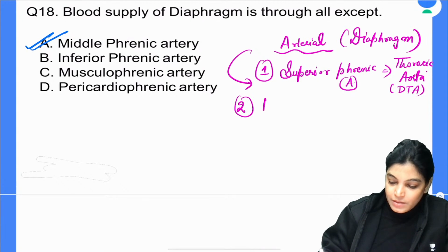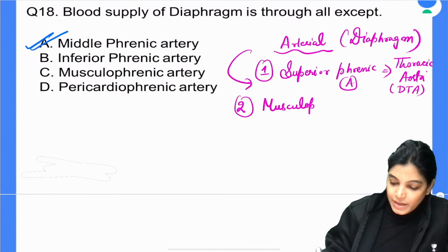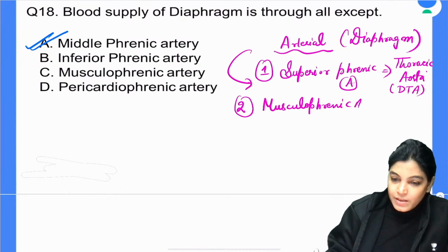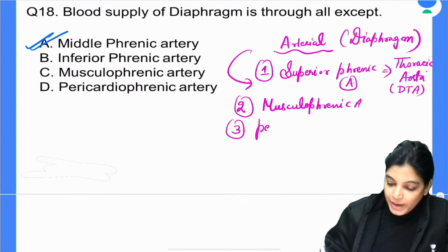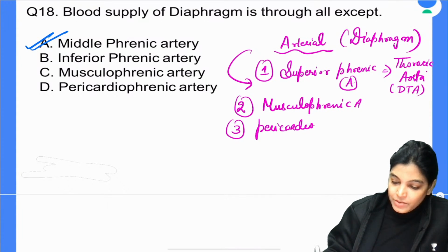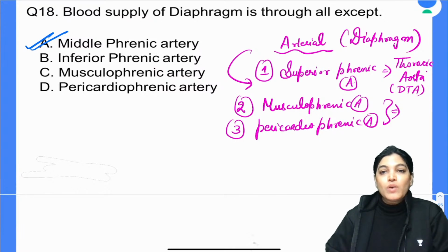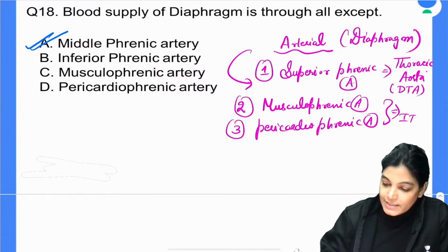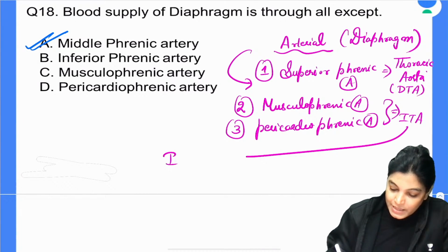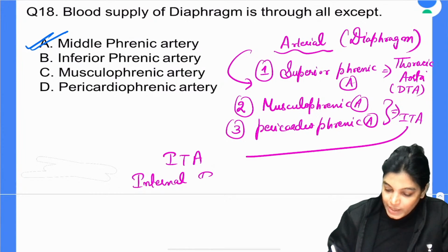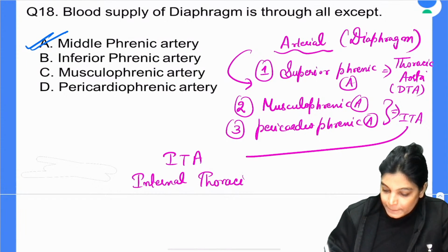Now the musculophrenic artery, also the pericardiophrenic artery. These two, as we have just seen, are branches of ITA. What is ITA? ITA means internal thoracic artery.